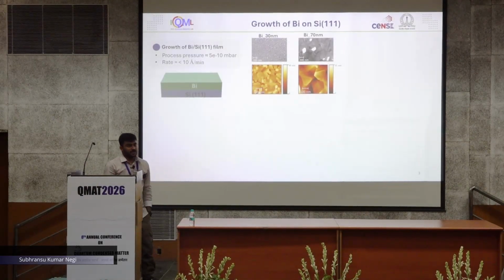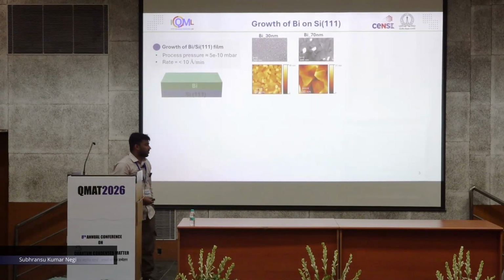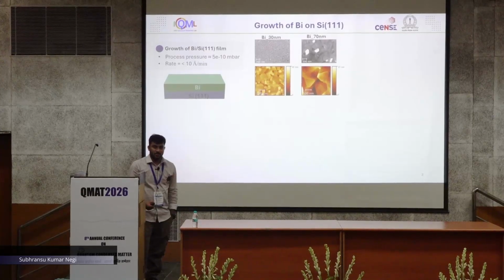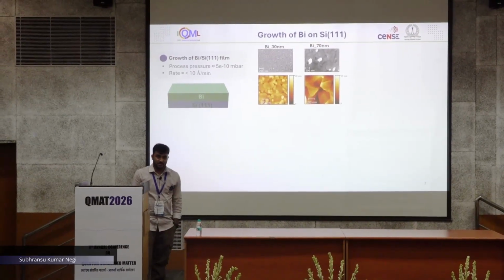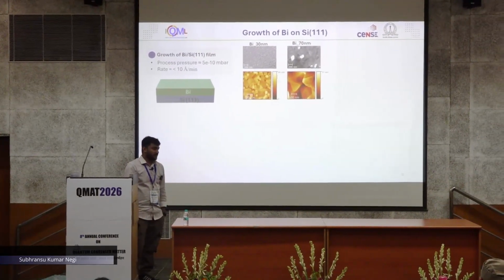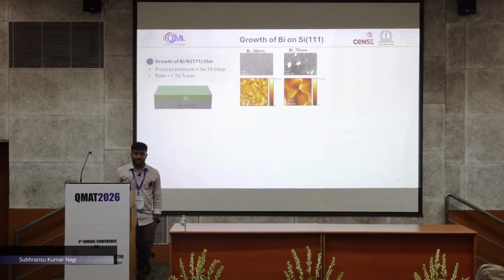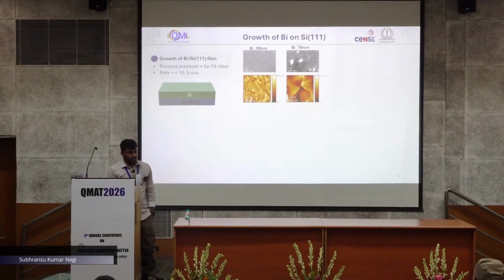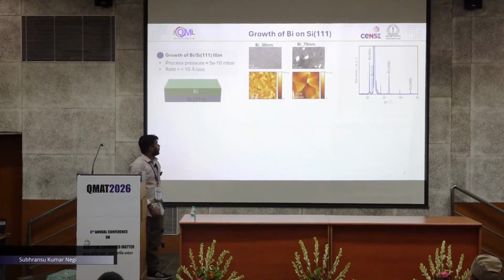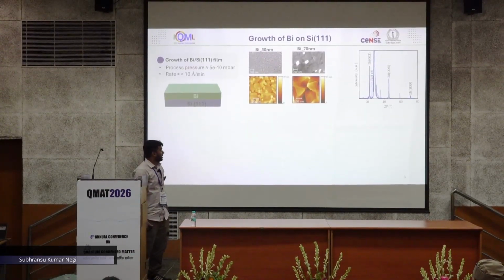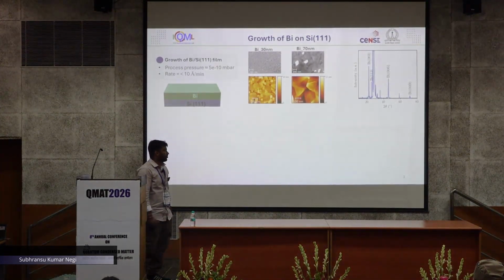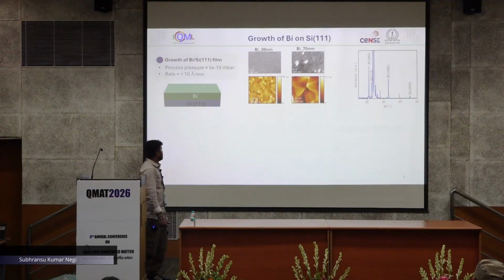So it tells that initially the bismuth atoms deposit on the silicon as 3D islands, but with increase of thickness the lateral sizes increase and it enables strain relaxation, which gives continuous thin films. And we can see in the XRD also the signature peaks for bismuth along the 003, 006 and 009 planes.